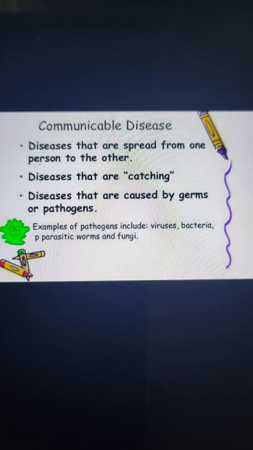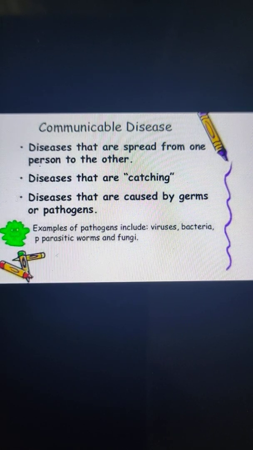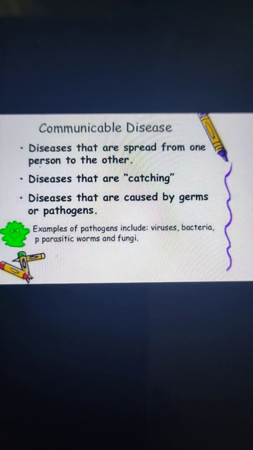Now there are so many diseases which are communicable, and communicable diseases are those diseases which are spread from one person to another. These diseases spread from an infected person to a healthy person.